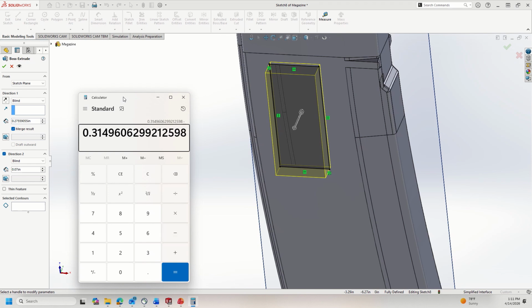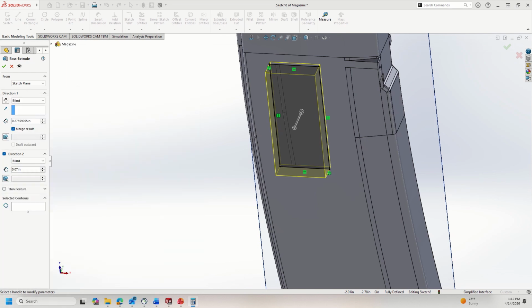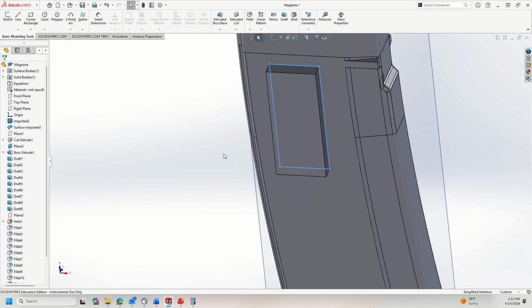And then minus 0.07 is going to give me 0.2449, so let's do 0.245. We'll set that for the other direction, and that will give me the 8 millimeters I need.